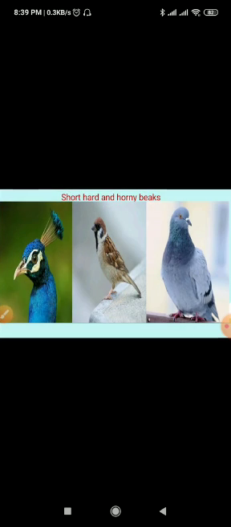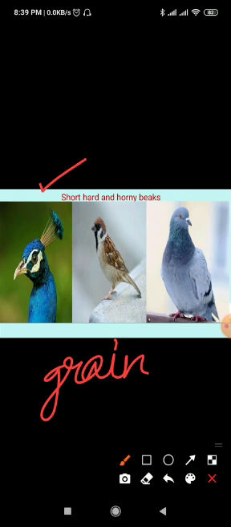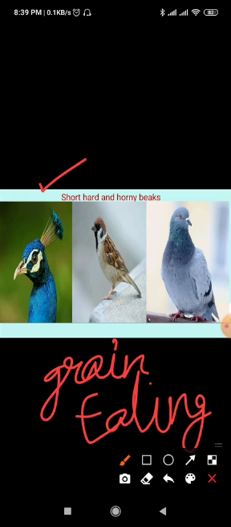Next is short, hard, and horny beaks. Look at the picture. This is an example of this type of beak. Grain-eating birds have short, hard, and horny beaks. Sparrows, pigeons, and peacocks are examples of this type of birds.